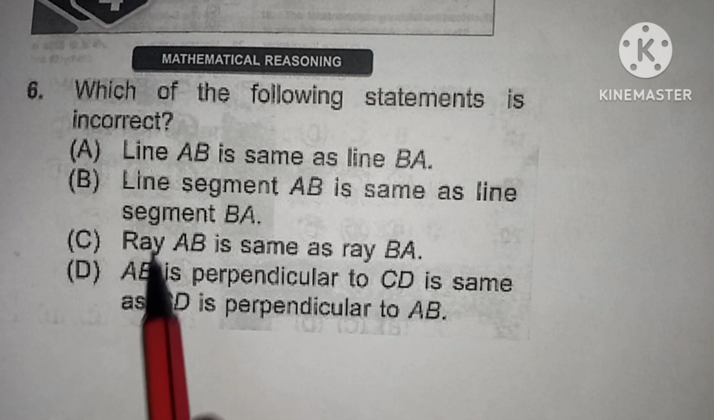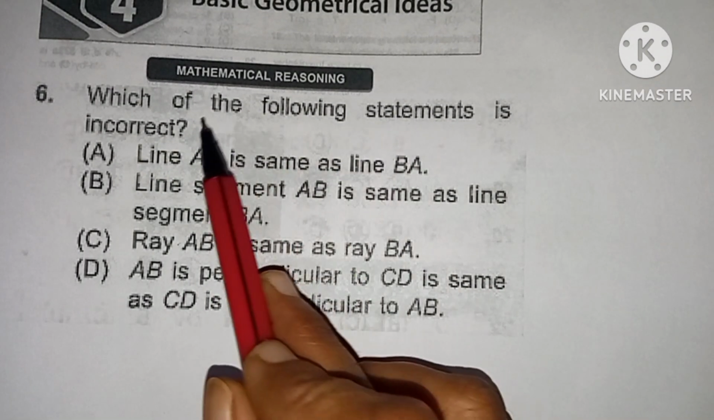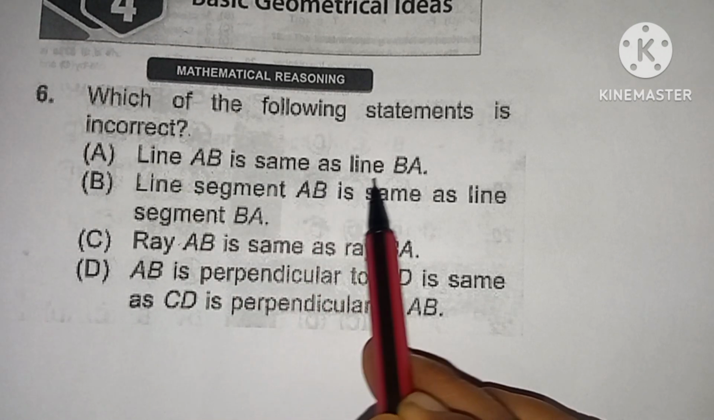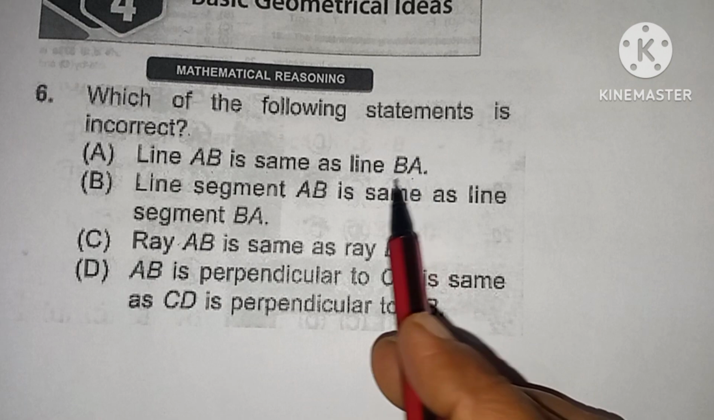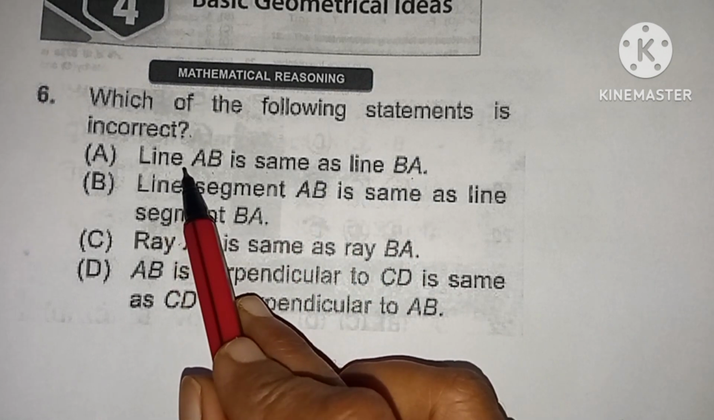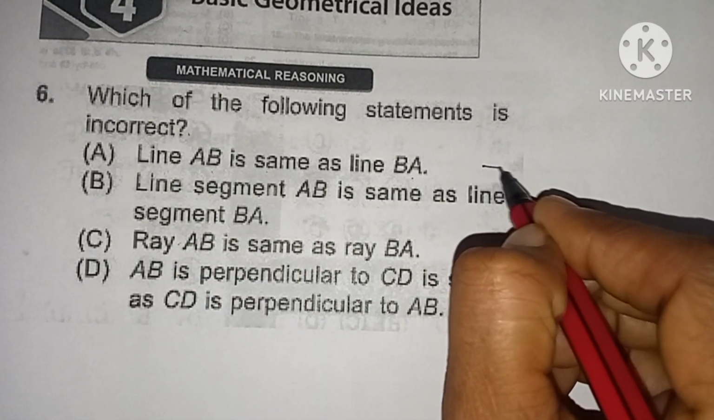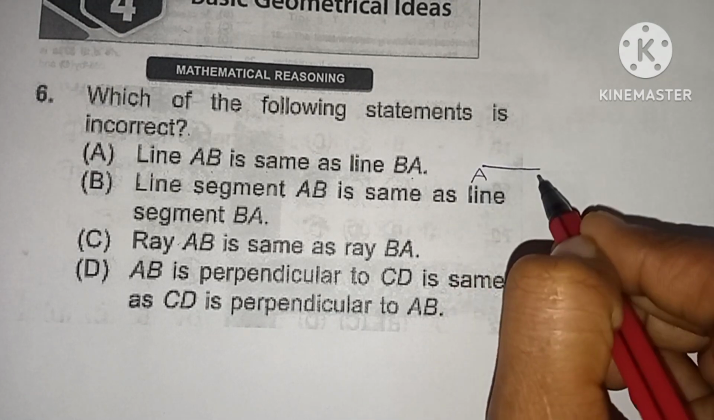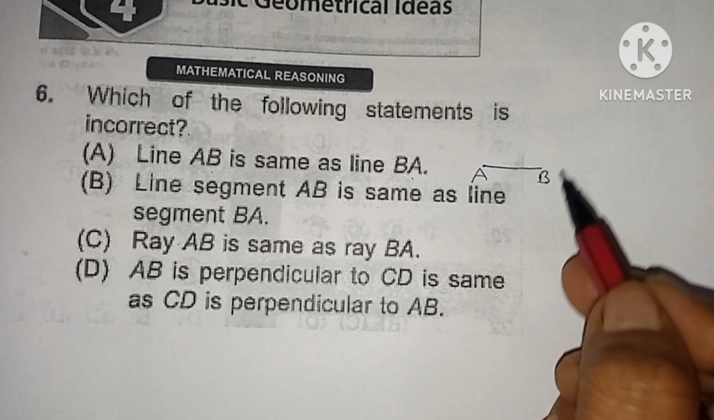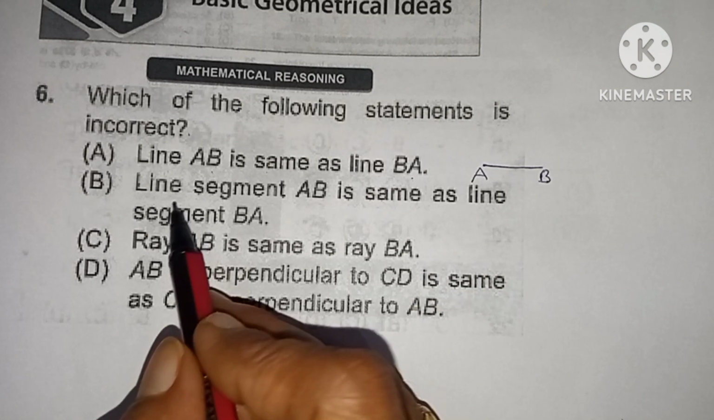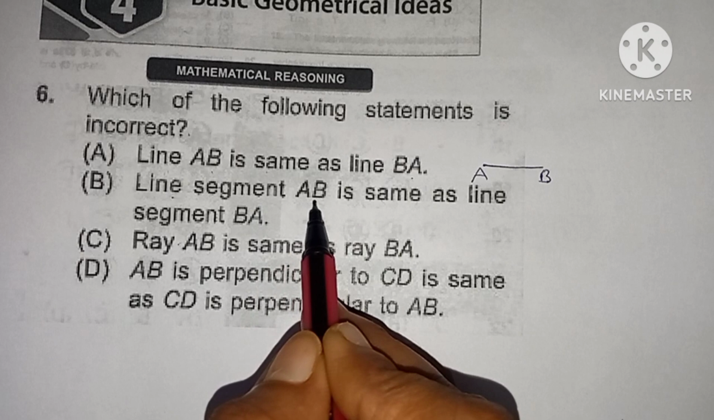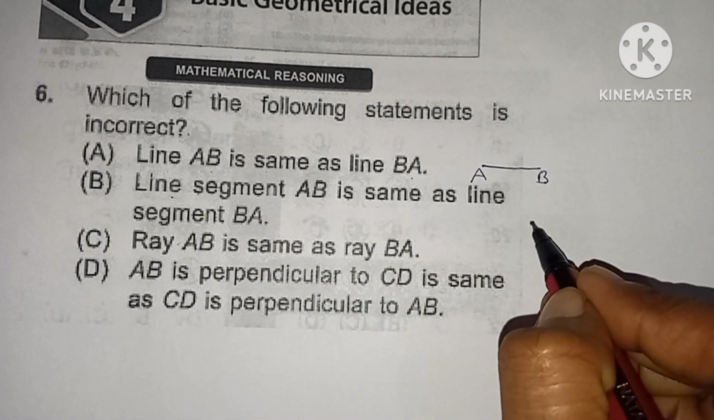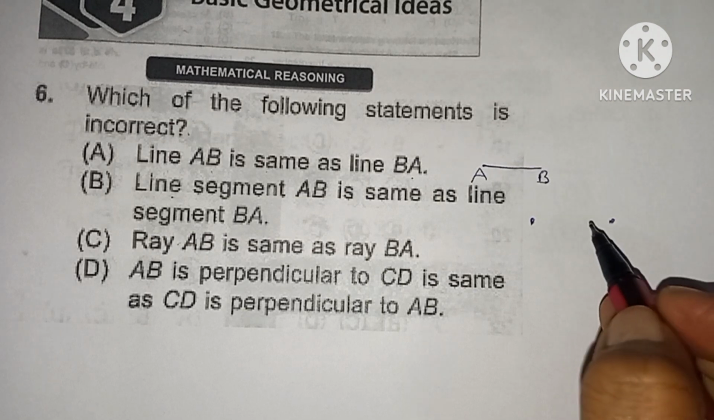Sixth question. Which of the following statements is incorrect? Line AB is same as line BA. This is the correct statement. Line AB, this is the line. It does not have any endpoints. So AB is equal to BA. Line segment AB is same as line segment BA. A line segment has two endpoints.